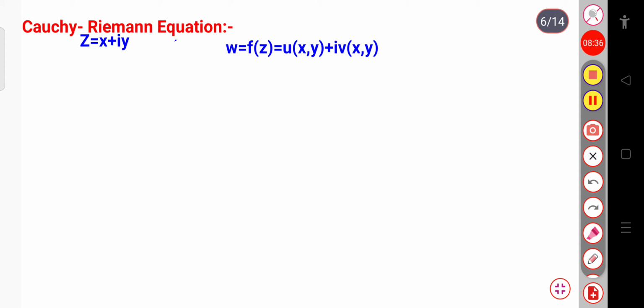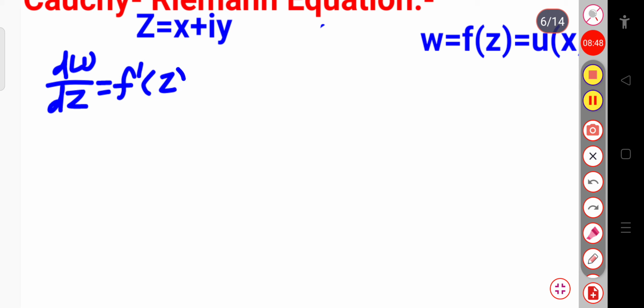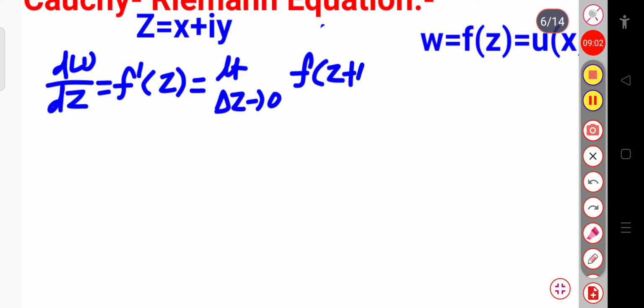Now, we can differentiate this function and write dw by dz, which is f prime of z, and is also equal to limit delta z tends to 0 of f of z plus delta z minus f of z, divided by delta z.